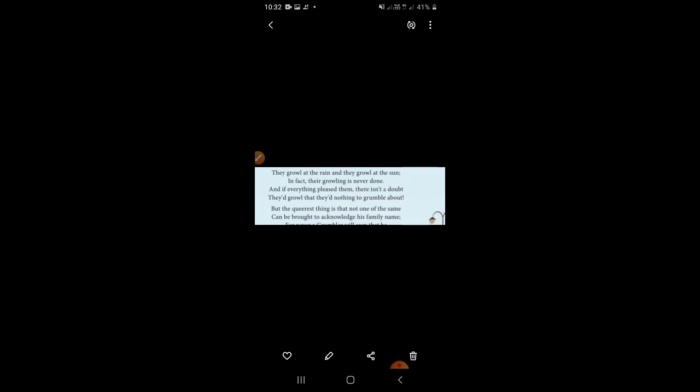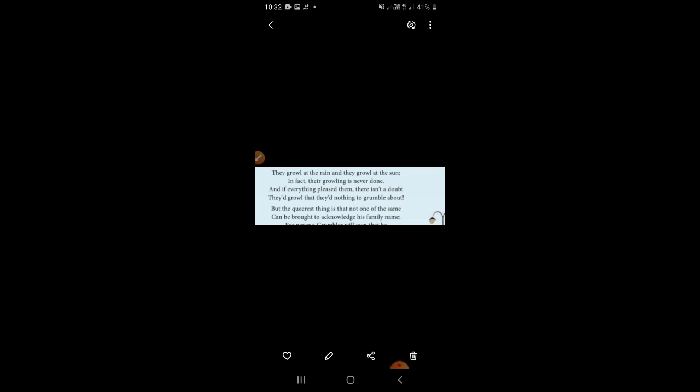And the next one, see the last line: they growled that they had nothing to grumble about. Growl, grumble is an alliteration. The same beginning letter and consonant sound is called alliteration. I hope all have understood.